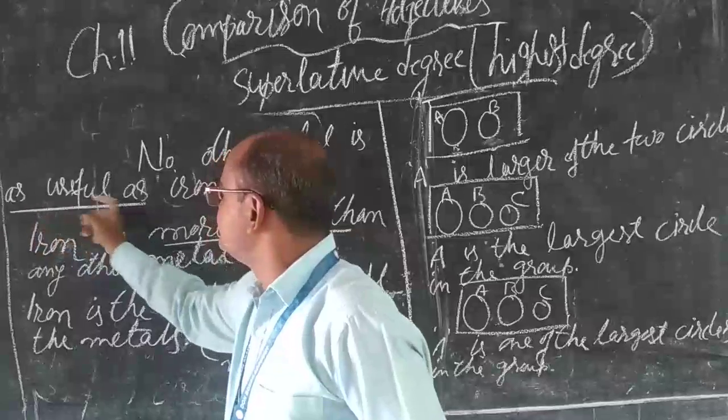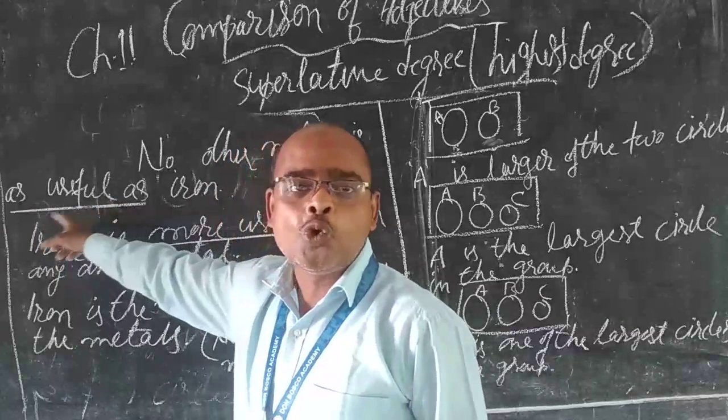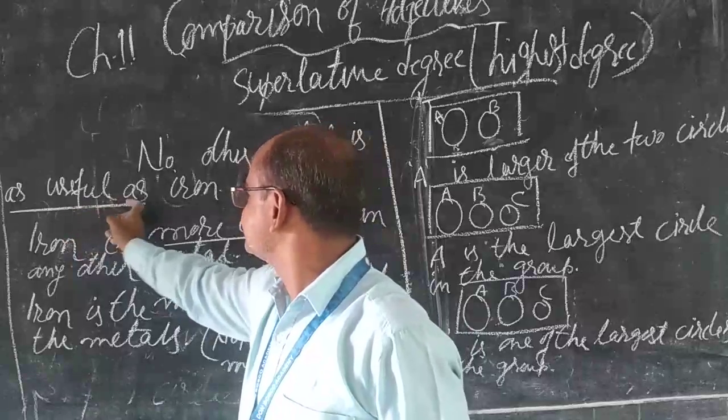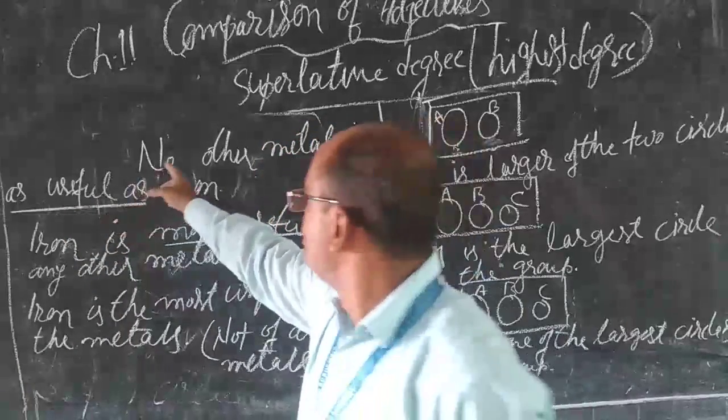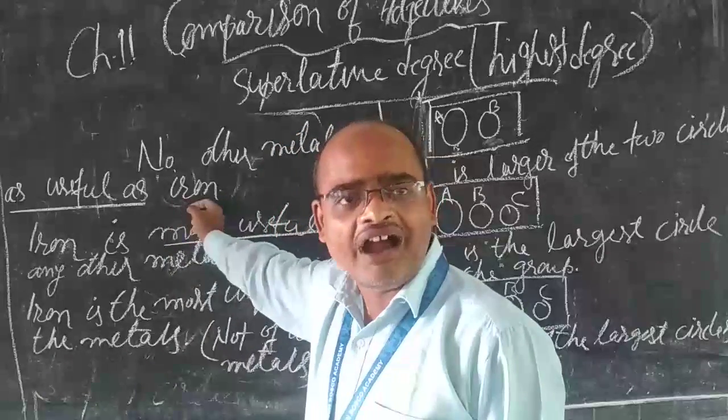You can see here, useful. This first form is the positive degree and it lies between two "as"es. So here, no other metal is as useful as iron.